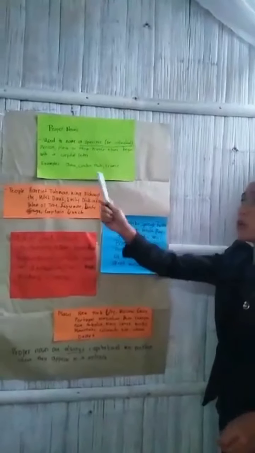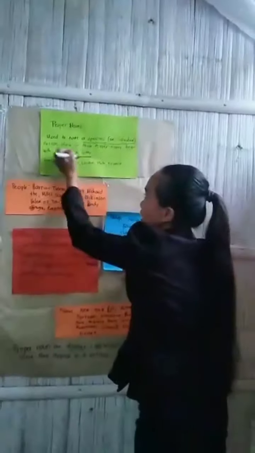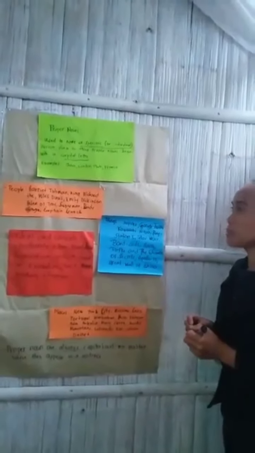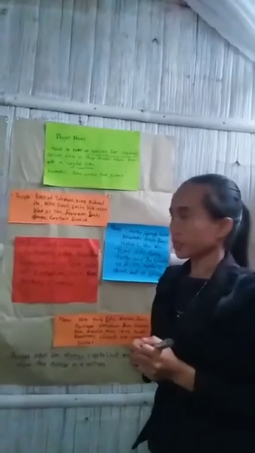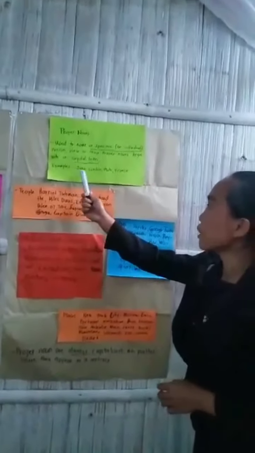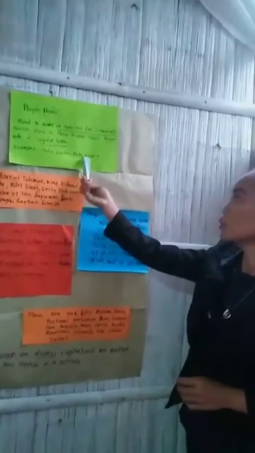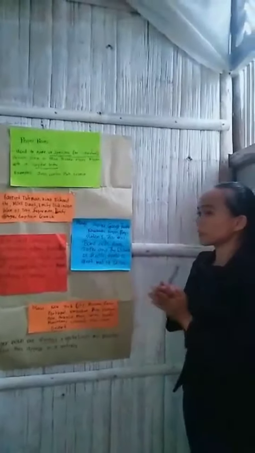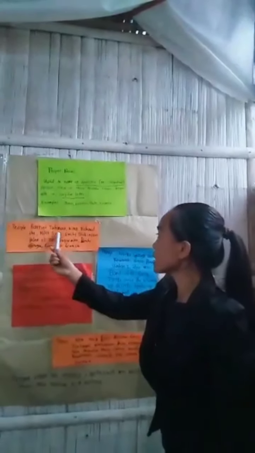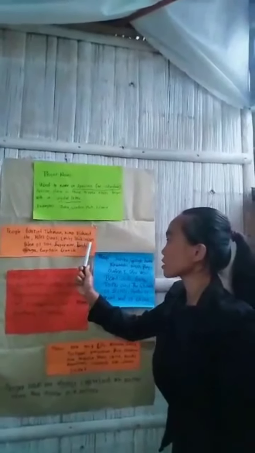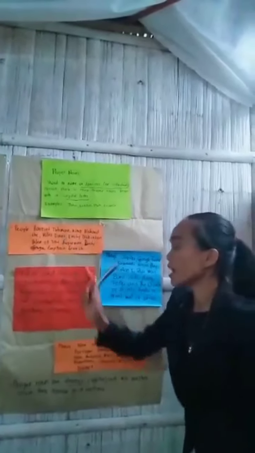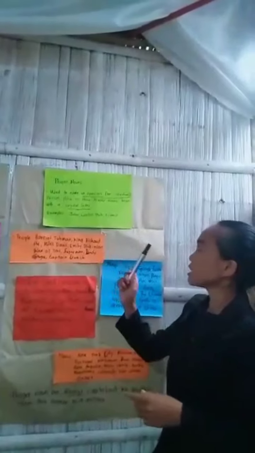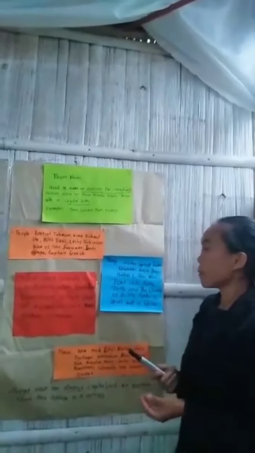Proper nouns begin with capital letters. Always remember, class, that proper nouns begin with capital letters. For example, John London flew to France. The example of people: Emily Dixon, Lady Gaga. Those are examples of names of people or individuals in proper nouns.